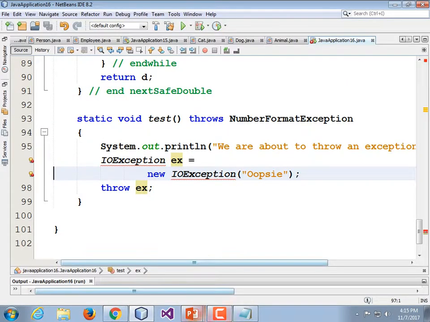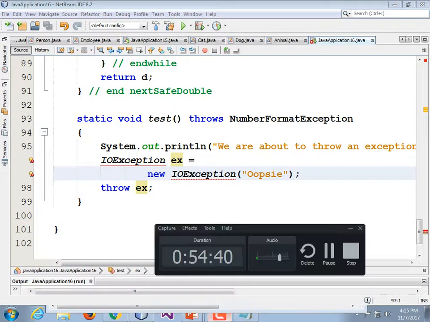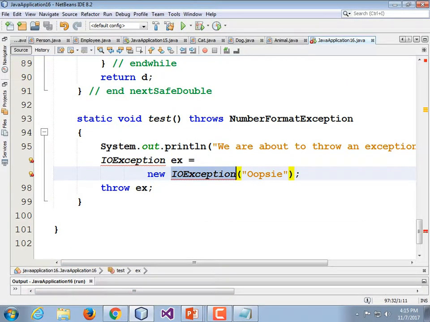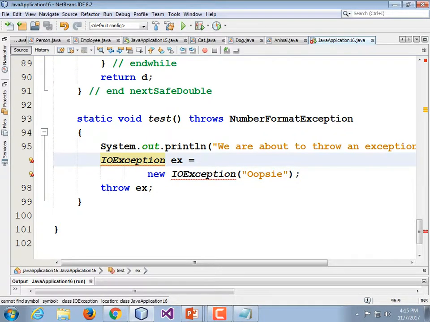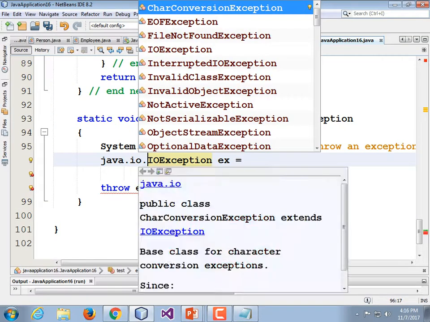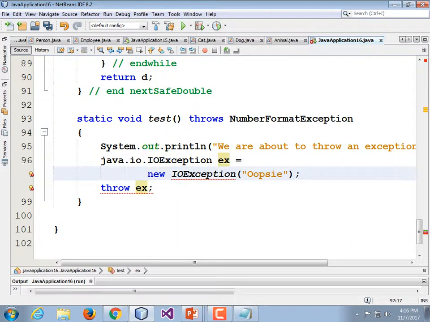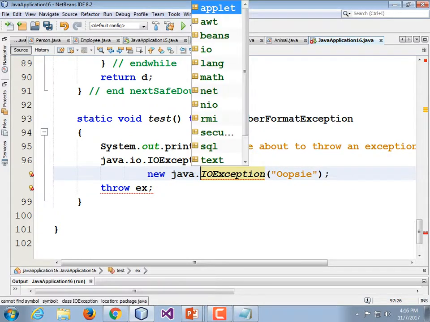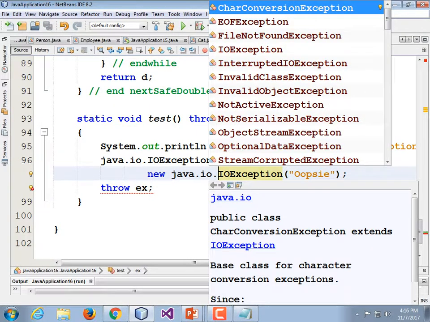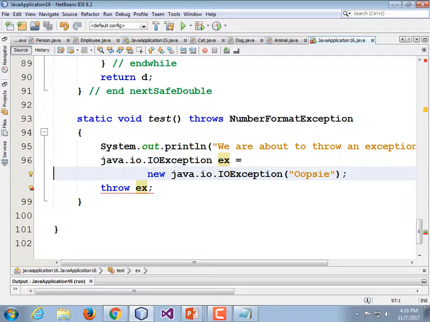Uno momento. We don't have IOException, so it's not part of java.lang. So java.io.IOException ex is equal to new java.io.IOException. And the only reason we're doing this is to show you that there are checked exceptions that you have to handle.